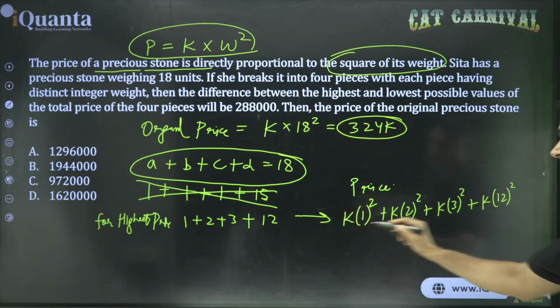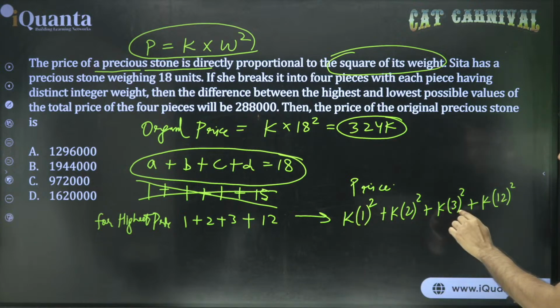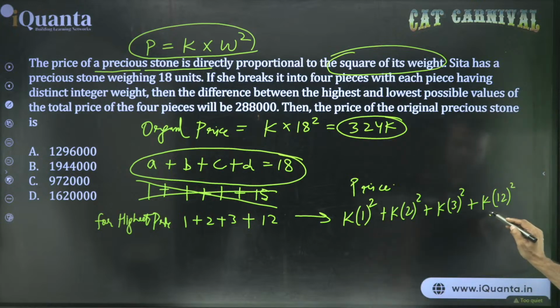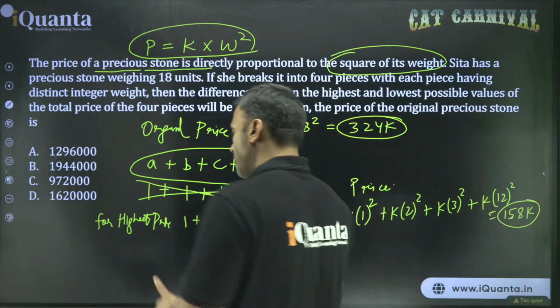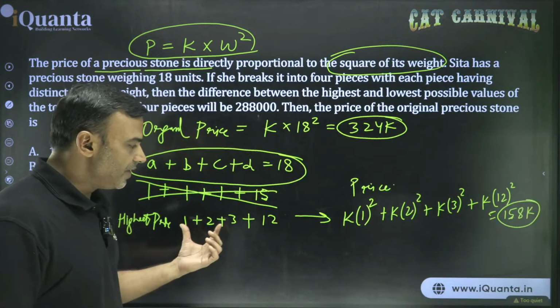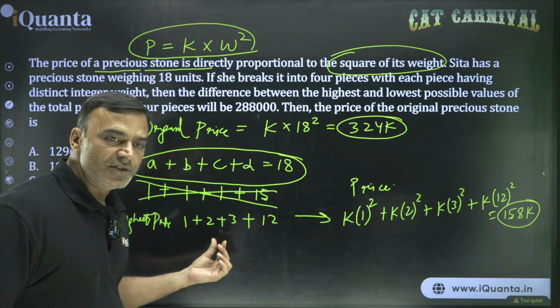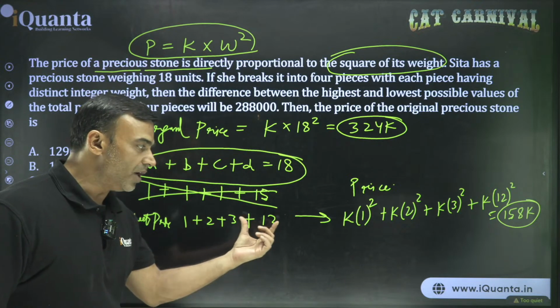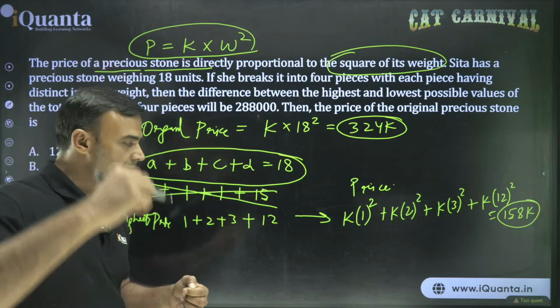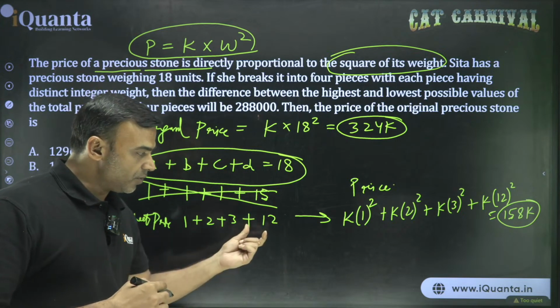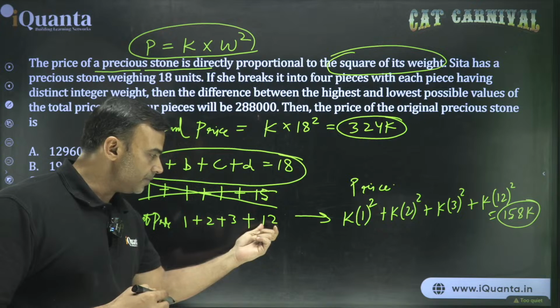Square calculate करिए और add करिए. So 144 plus 9, 153 plus 4, 157 plus 1, 158. So this is equal to 158K. Is it correct? Please check it again. For highest price, what we have done is we have taken the smallest possible values for 3 of them and one very large value, because the square increases really fast, right? It goes to really high value if the value is higher.